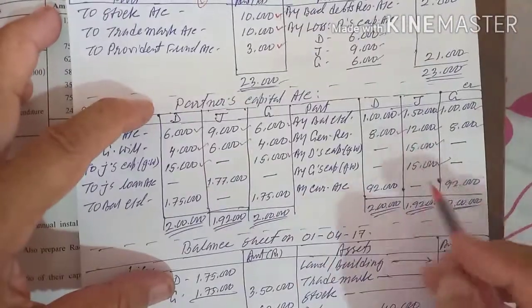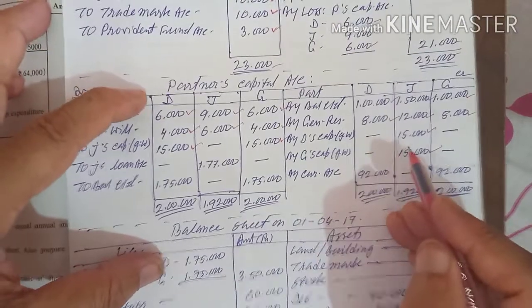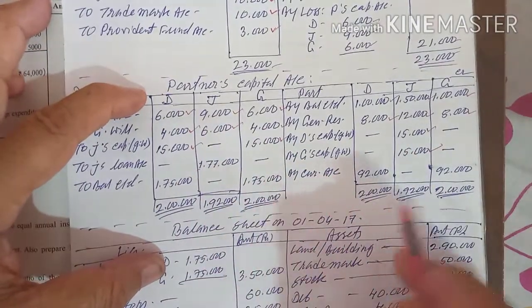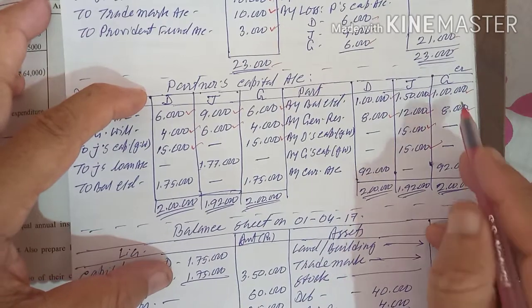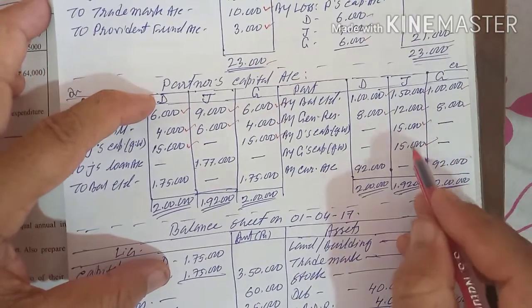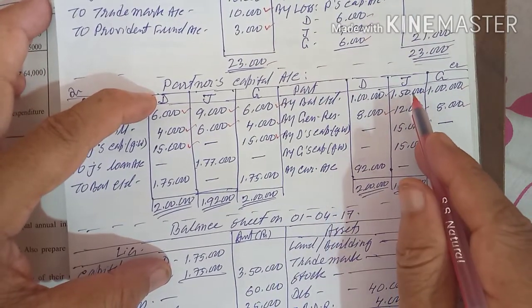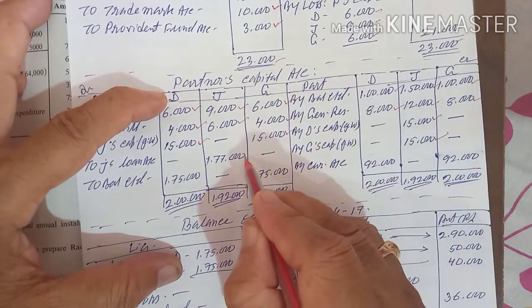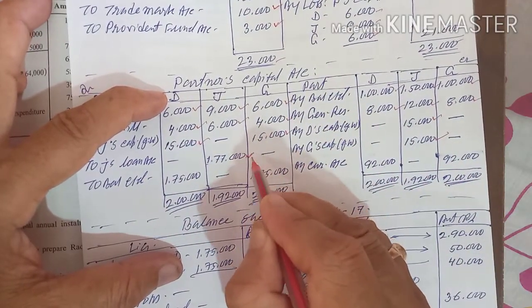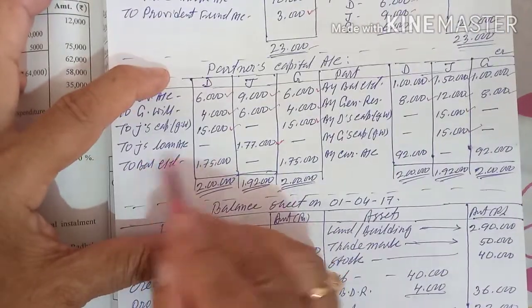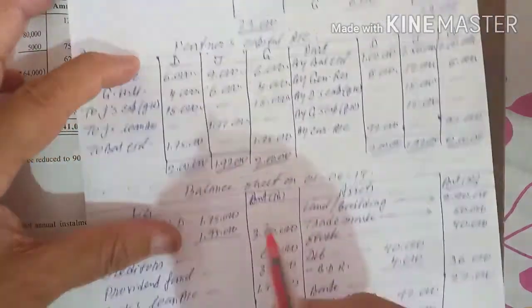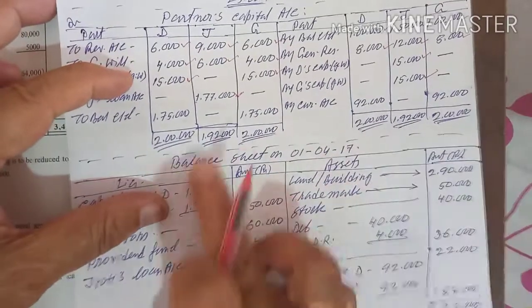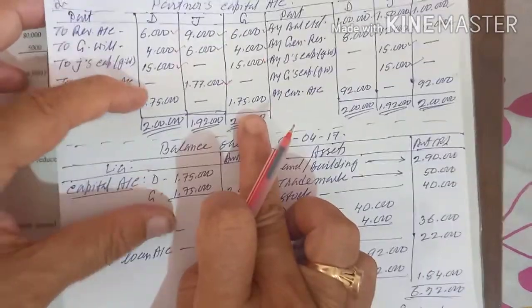Sixth adjustment. Now you see this position in this capital account, everywhere we got the tick, and now we will find out the balance of first the J. J is going out, Jyoti, and Jyoti's total balance, if you find out, you will get 1,77,000, which is transferred to his loan account. And now you have to calculate this: 1,75,000, 1,75,000.